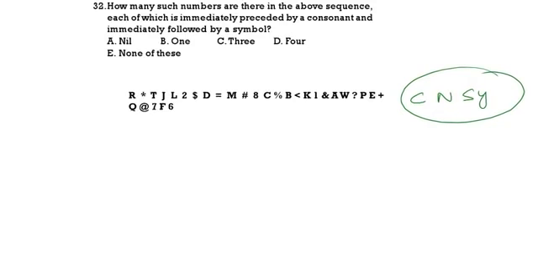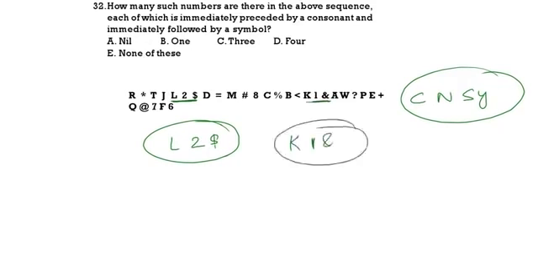See this one. 2 preceded by L followed by dollar. This is the first one. See the numbers carefully. 8 will not be correct. Then 1: 1 preceded by K followed by AND. So this is the second one. So are we having anything else? No. So only 2 we are having. 2 is the correct answer. We don't have that, so it is none of these. See the next question.